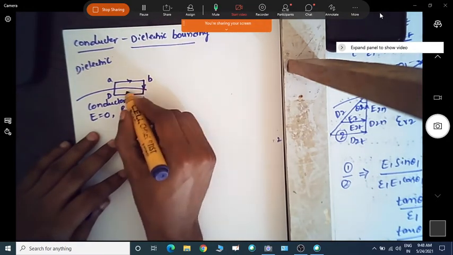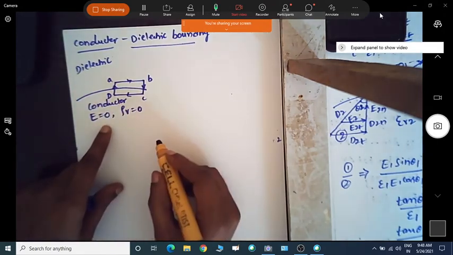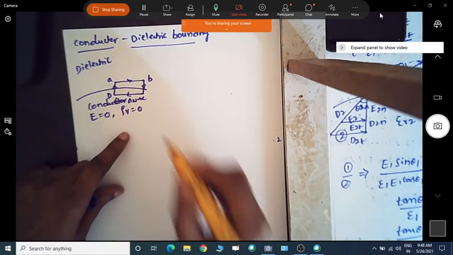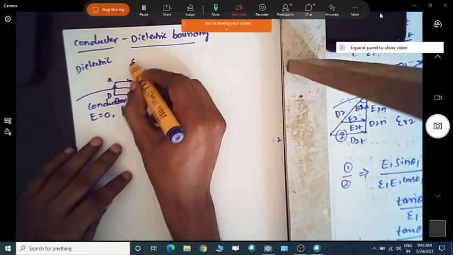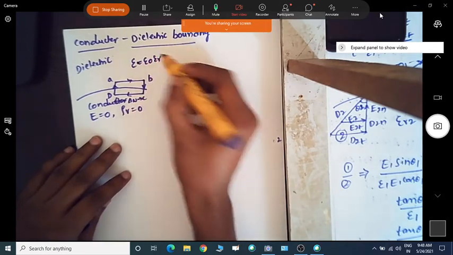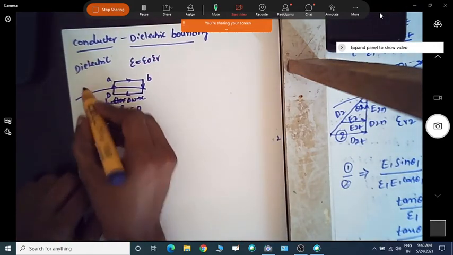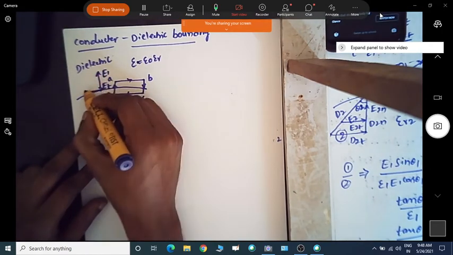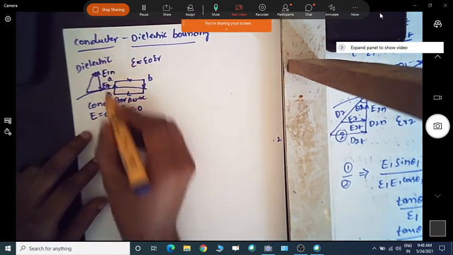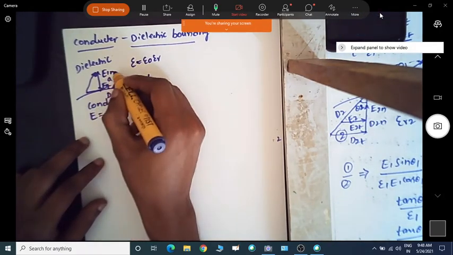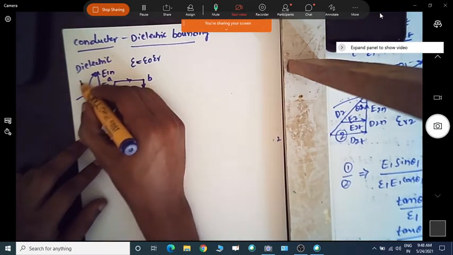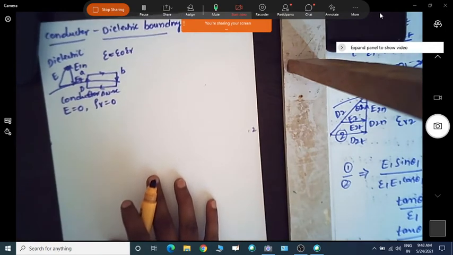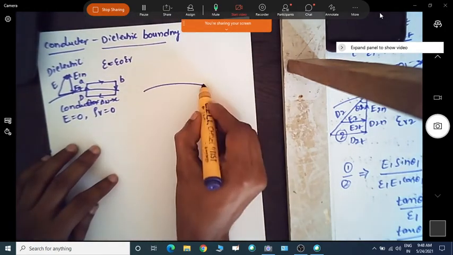Since the conductor has E equal to 0 and rho v equal to 0, let us take this length as del w. Now we have the dielectric, which has epsilon given by epsilon naught into epsilon r, and it will have the tangential component Et and the normal component En.